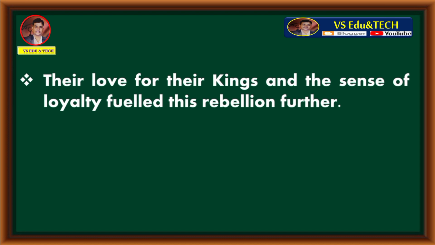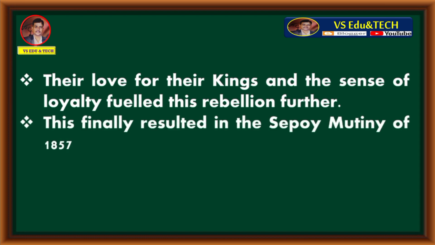Their love for their kings and the sense of loyalty fueled this rebellion further. This finally resulted in the Sipahi Mutiny of 1857. In this way, the doctrine of lapse resulted in the Sipahi Mutiny of 1857.